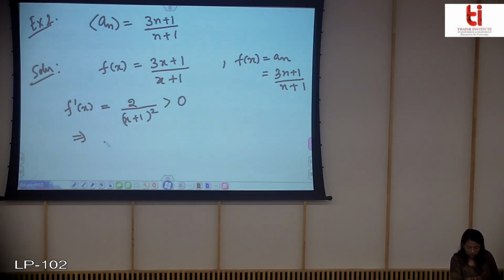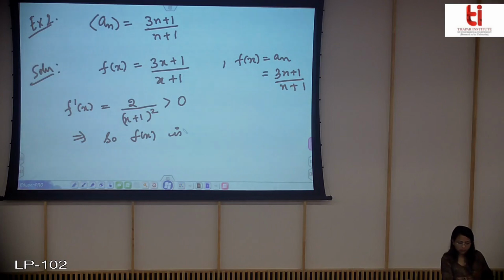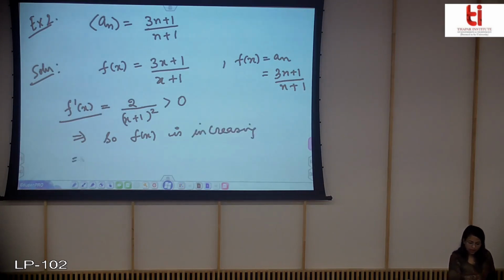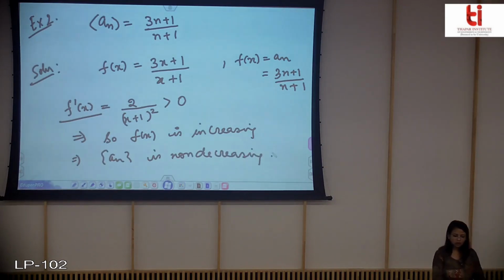You already know from calculus that if f'(x) is greater than 0, then the function is increasing. So this implies that a_n is non-decreasing. This is another way of showing that the sequence is non-decreasing.